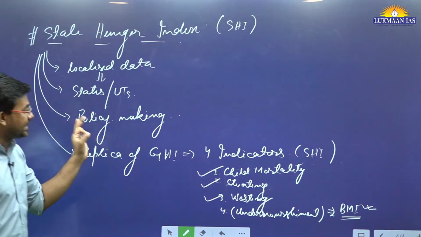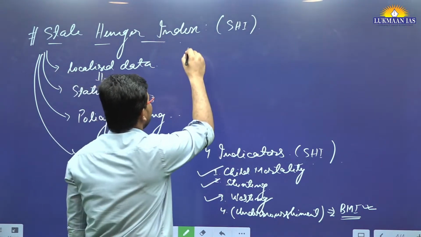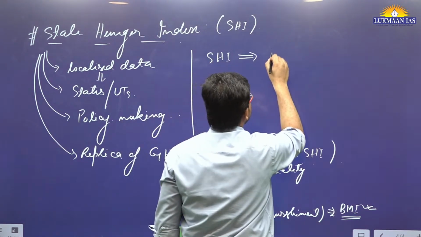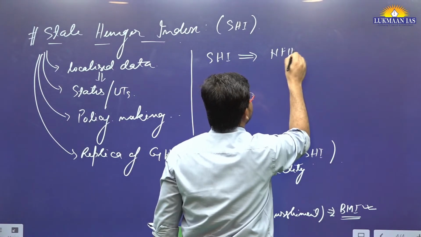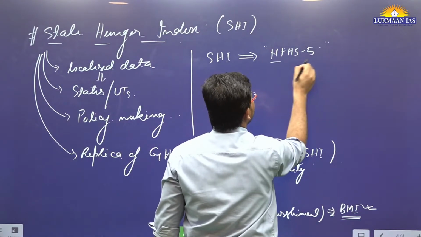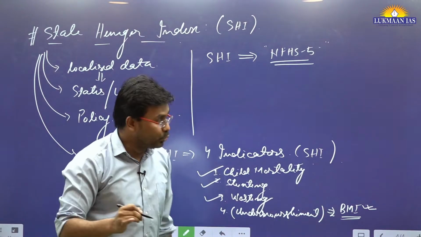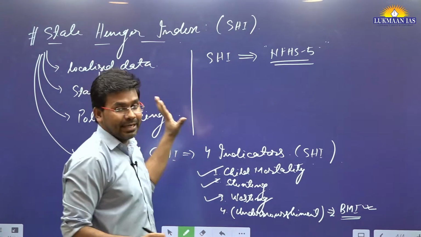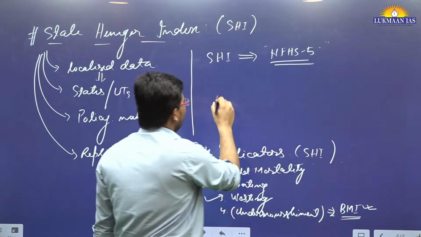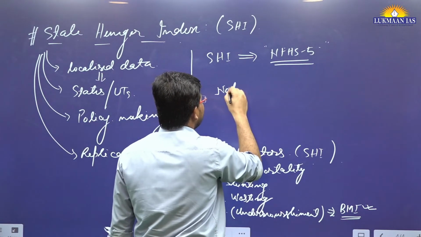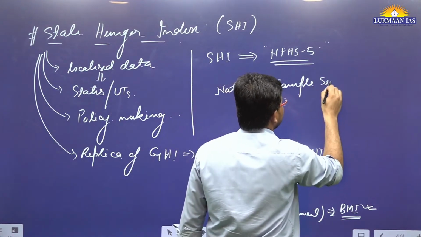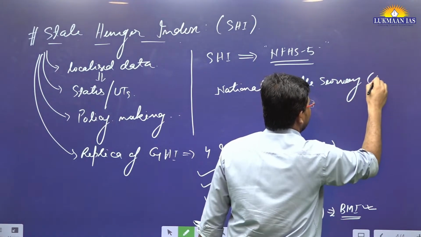They say that this SHI has been calculated using the data released by the National Family Health Survey, NFHS 5. The 5th edition of the National Family Health Survey data was used for calculating the state hunger index. And also the government of India conducts various surveys that are part of the National Sample Survey, NSS.